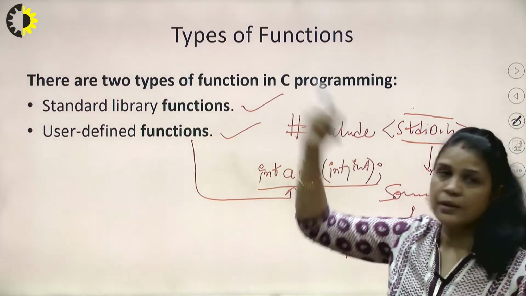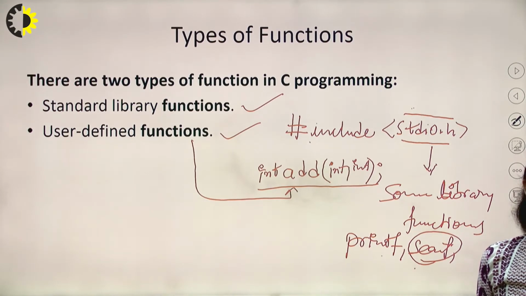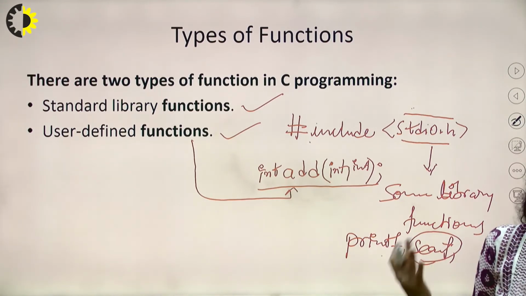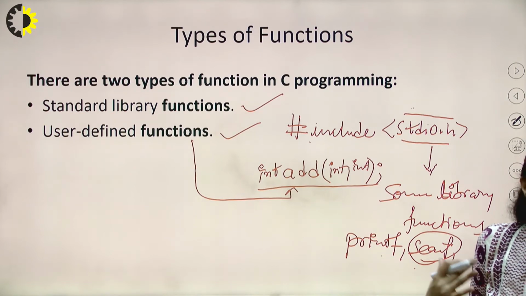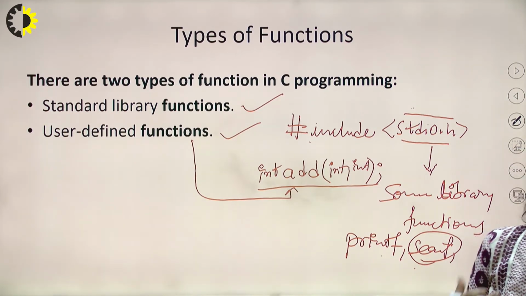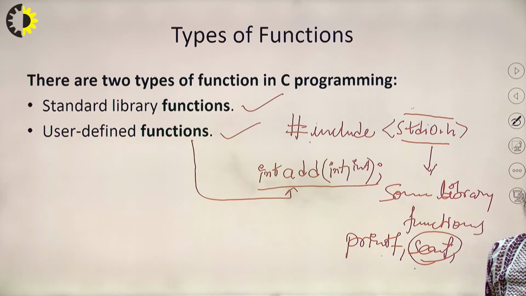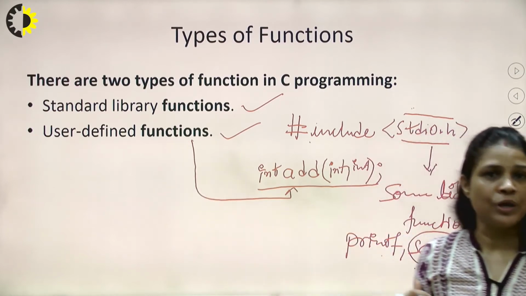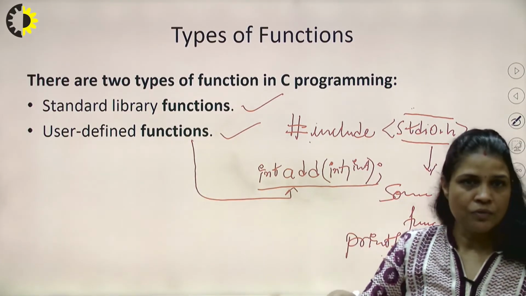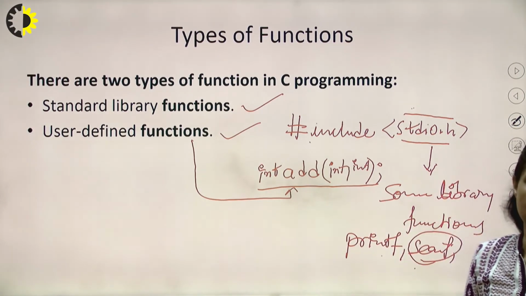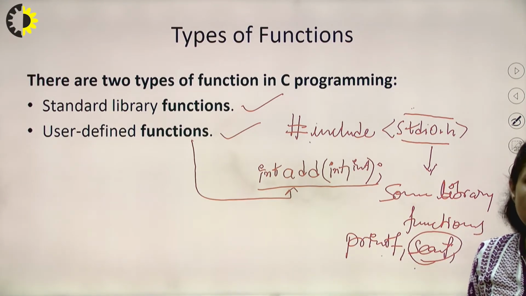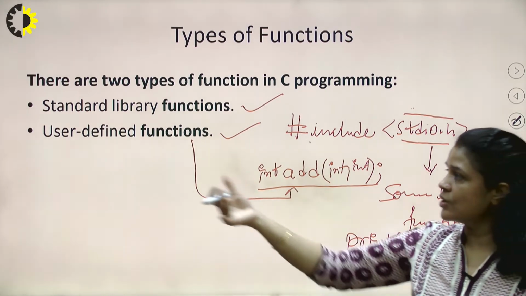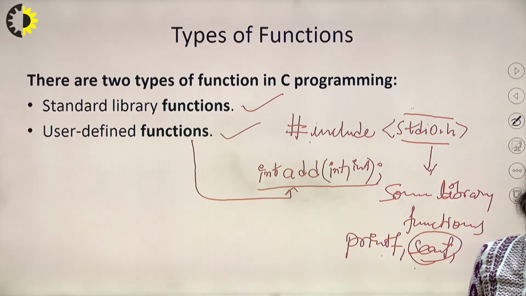In case of a standard library function, what is happening? We only need to call the particular function as per the need. We need not declare it, we need not define it. By adding the standard library which contains such functions, we can directly call it as per the need. So this is about the standard library function. In case of a user defined function, we need to declare it, define it, and call it. All the things are done by the programmer, the user. That's why these functions are known as user-defined functions, right?